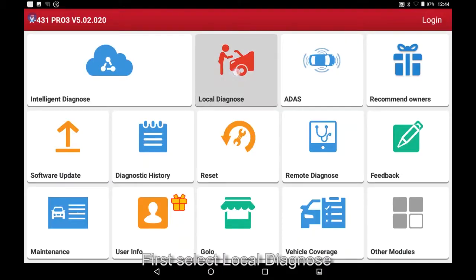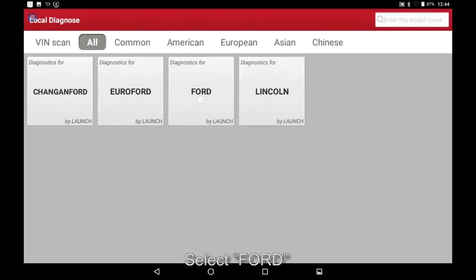In this video we are going to teach you how to perform a misfire test on a 2017 Ford Mustang using the X431 Pro 3. First, select Local Diagnose. Select Ford.